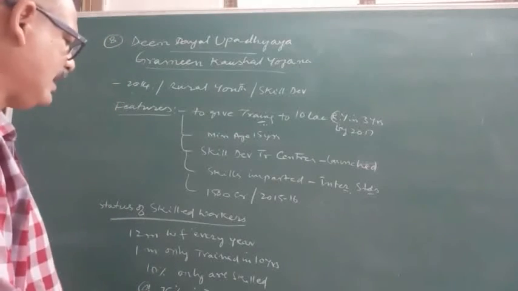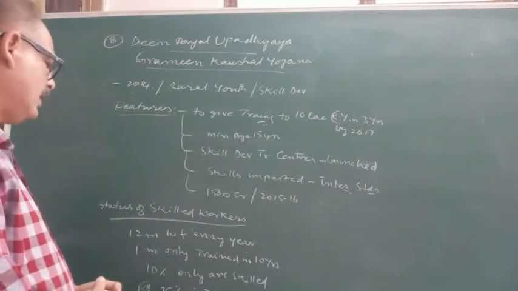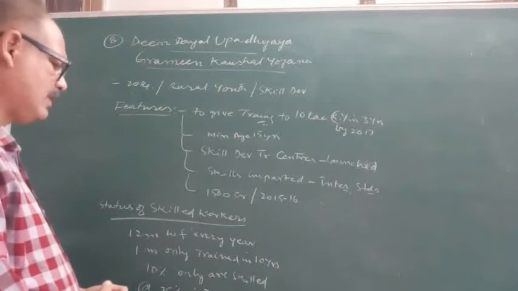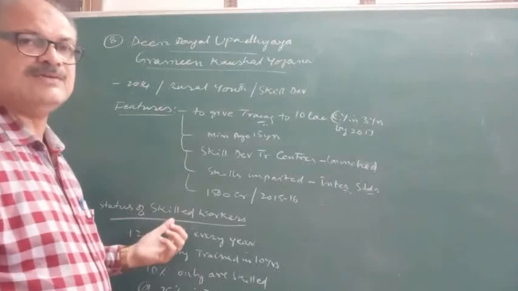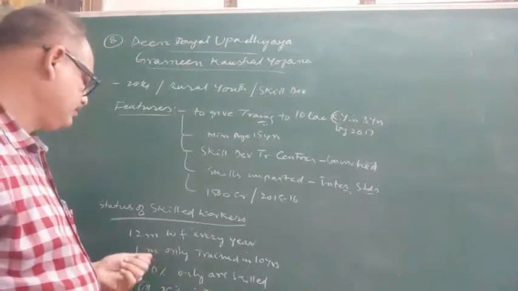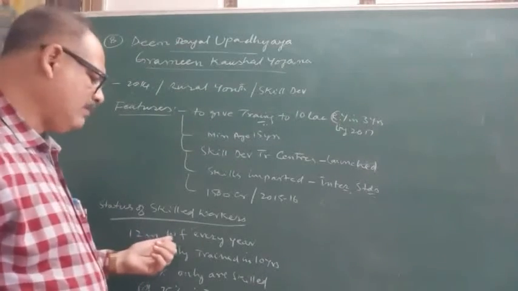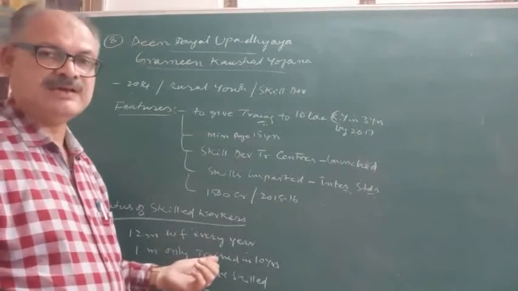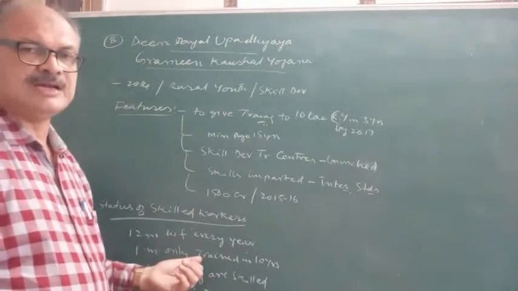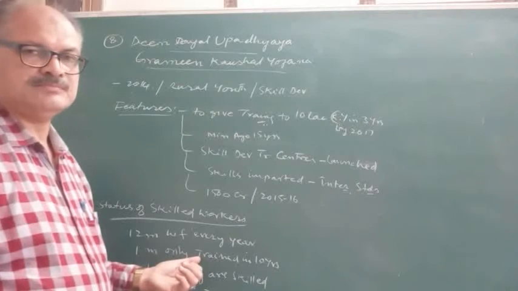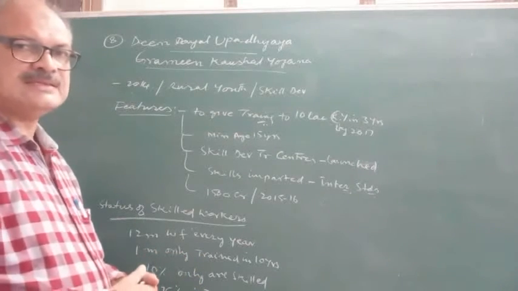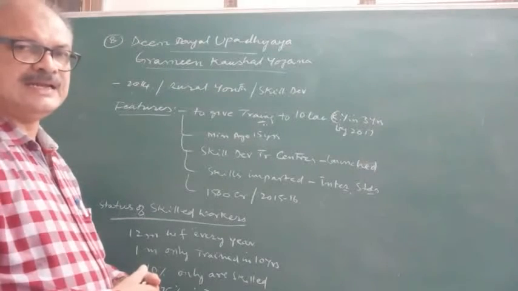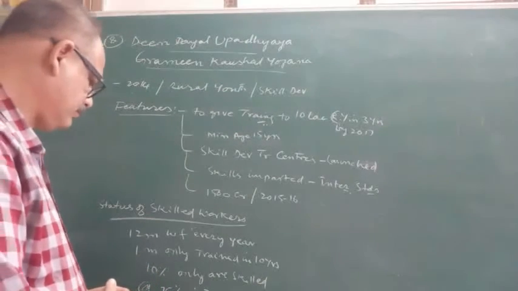And data has been given with regard to the status of skilled workers in India. As per that, 12 million workforce is being generated every year in the economy.